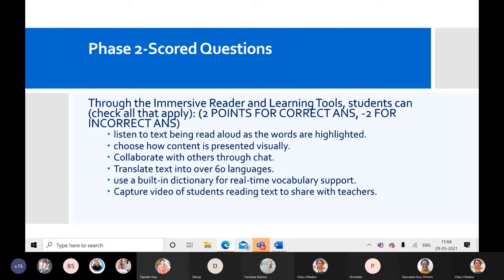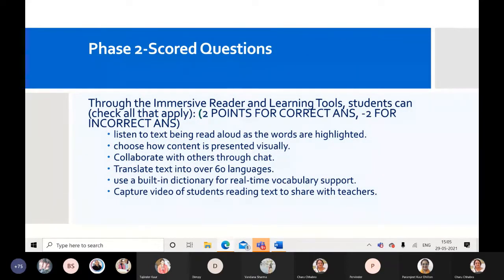And for incorrect answer, minus 2 would be there. So through the immersive reader and learning tools, students can check. So these are all the 6 options we are given. Listen to text being read aloud as words are highlighted. Choose how content is presented visually. Number 3, collaborate with others through chat. Number 4, translate text into over 60 languages. Use a built-in dictionary for real-time vocabulary support. Last, capture video of students reading text to share with teacher.